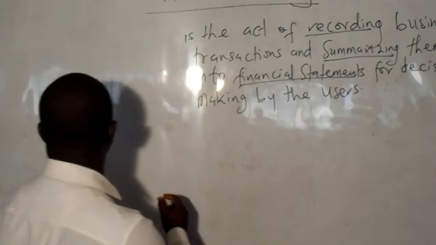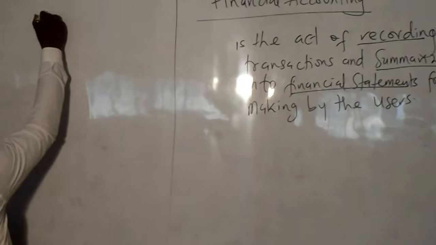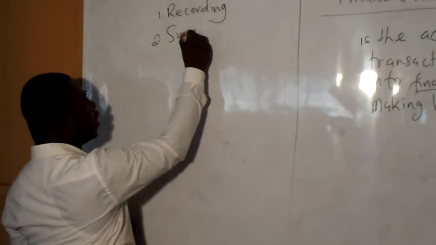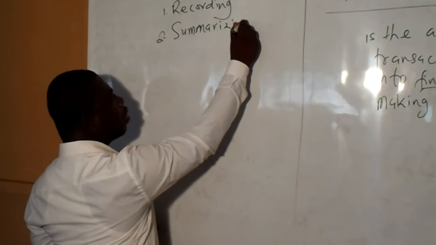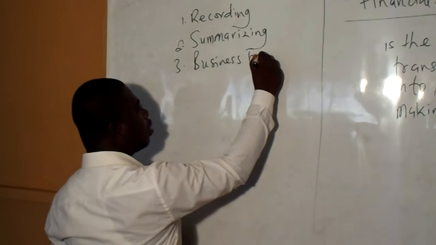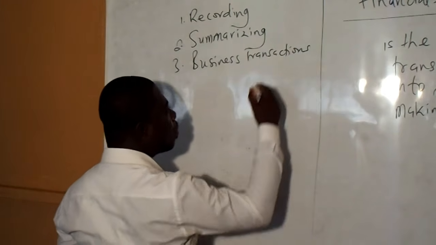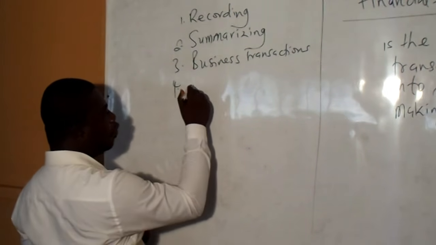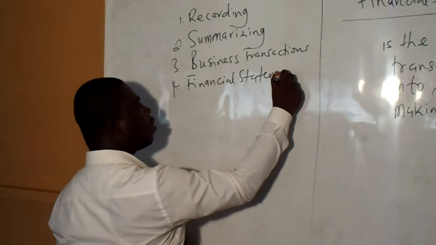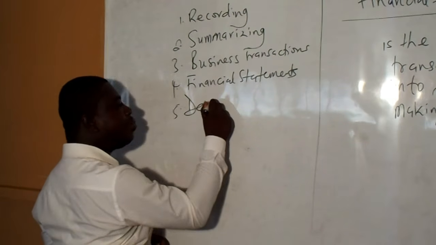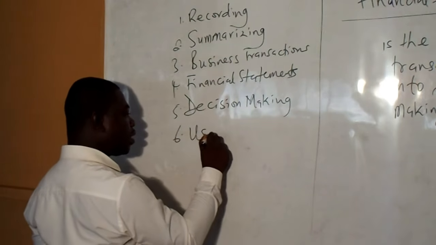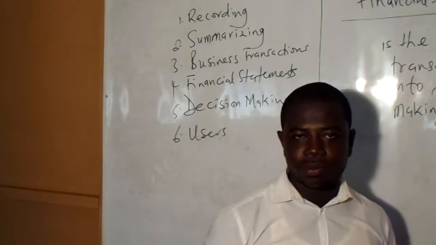So the key words here in this definition are: one, recording; summarizing; business transactions; financial statements; decision making; and finally, the users of the financial statements.